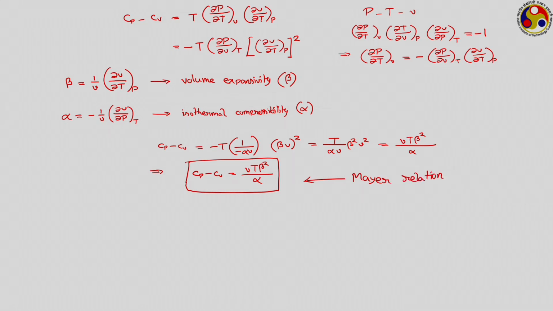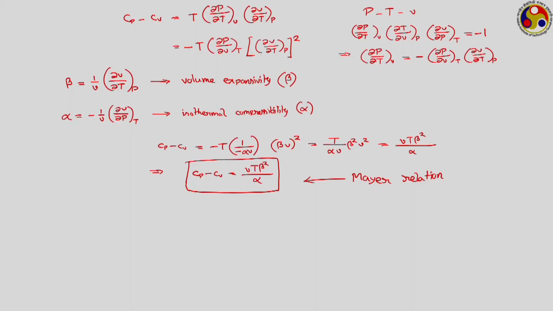A very important relationship in thermodynamics, because it allows us to relate the specific heat at constant volume and specific heat at constant pressure in terms of 4 properties: specific volume, temperature, and these two newly defined properties, volume expansivity and isothermal compressibility, beta and alpha respectively. Of course, to calculate the difference between Cp and Cv for any particular gas, we need to know the PVT relationship, because using the PVT relationship we can always calculate the expressions for beta and alpha, and then putting that for a particular state point we can calculate the difference between Cp and Cv.